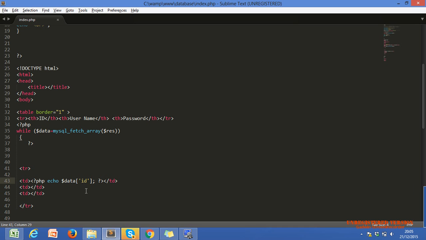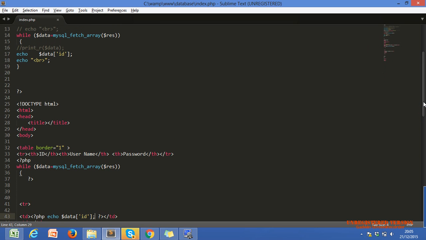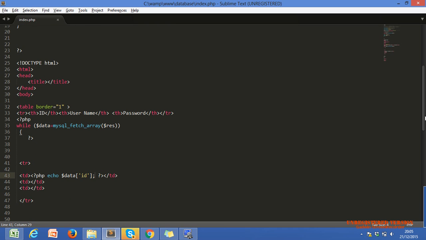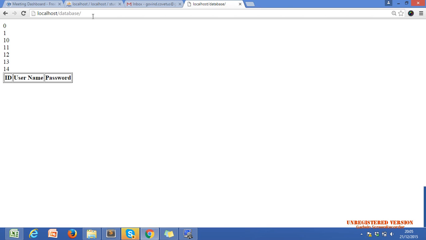In the TD, dollar data ID, I also use the same. Save it again. The code is correct, but it's not showing the data. Why?